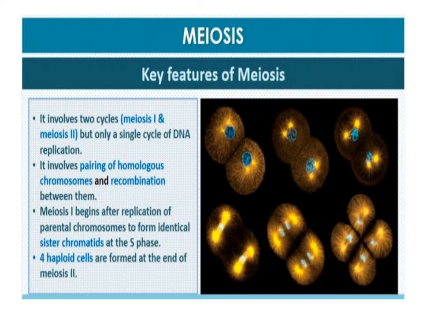Key features of meiosis are as follows. Meiosis involves two sequential cycles of nuclear and cell divisions called meiosis I and meiosis II, but only a single cycle of DNA replication. Meiosis I is initiated after the parental chromosomes have replicated to produce identical sister chromatids at the S phase. Meiosis involves pairing of homologous chromosomes and recombination between them. Four haploid cells are formed at the end of meiosis II.